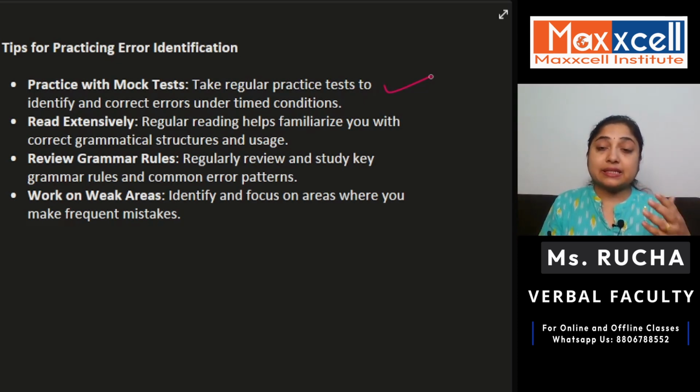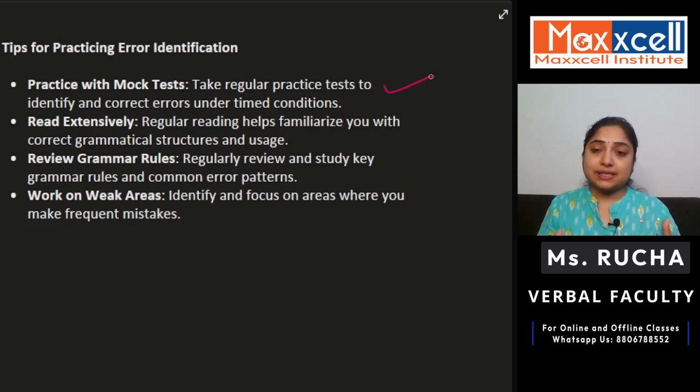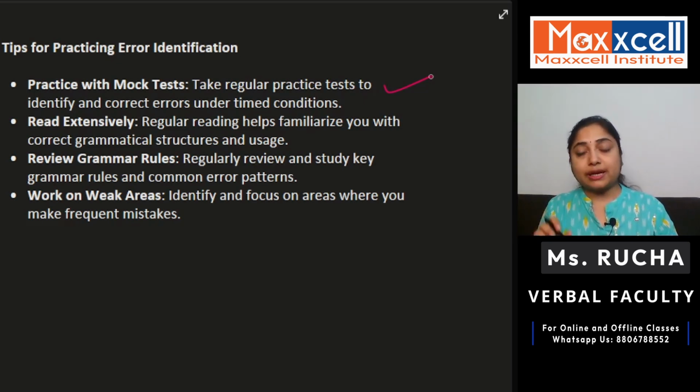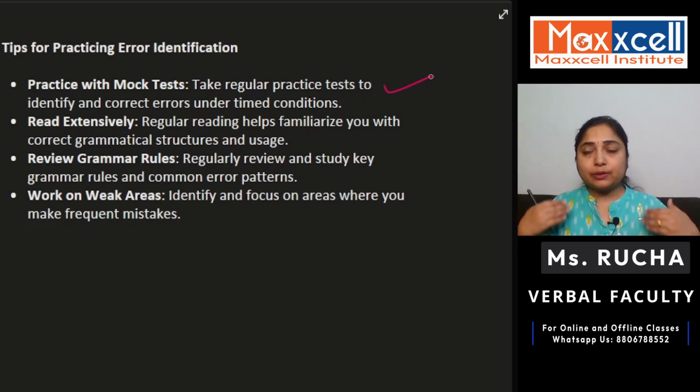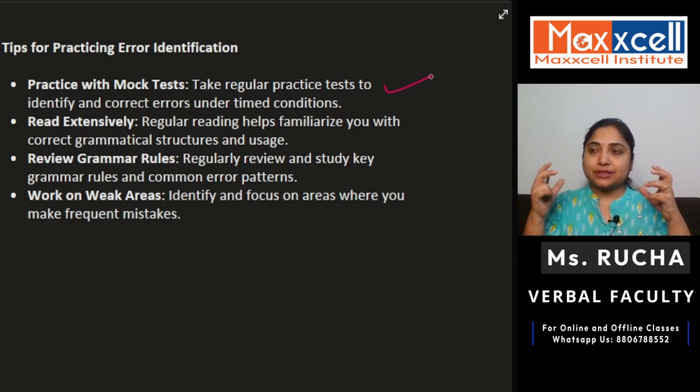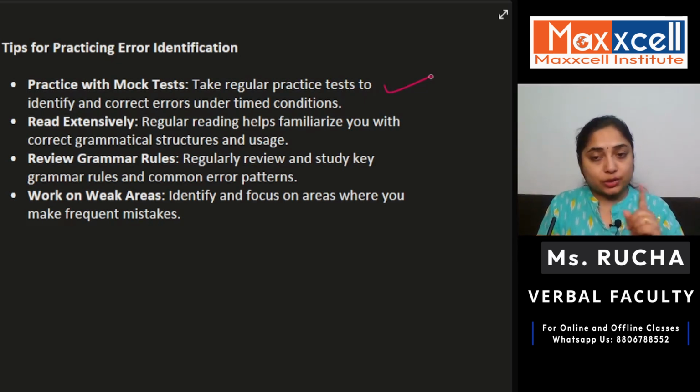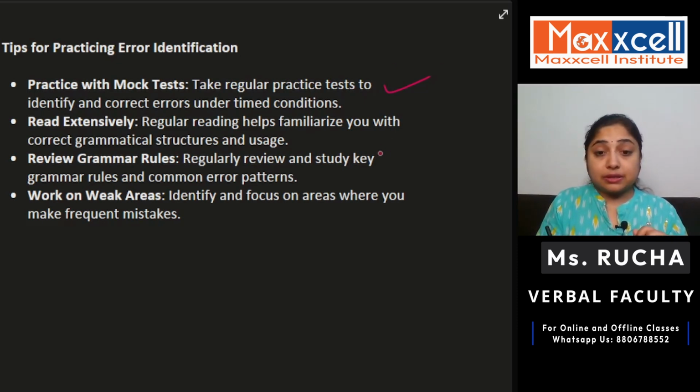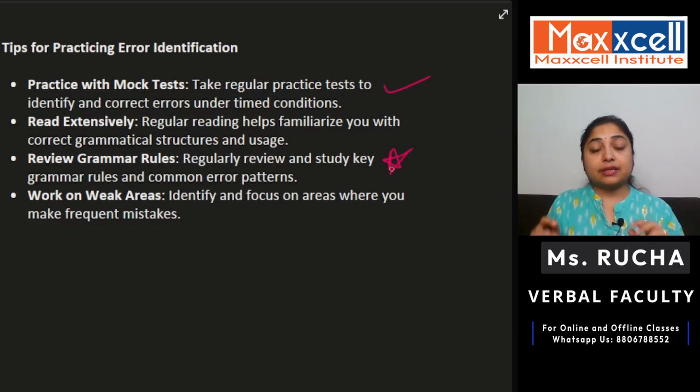Next is read extensively. If you read extensively, you will automatically understand what idiomatic expressions are usually used, where a comma is used, what are adjectives, what are adverbs. That automatically will become a part of your subconscious mind. So that will also help you in identifying errors, right? This is a very important point.